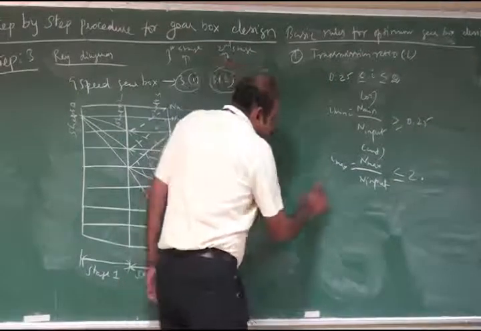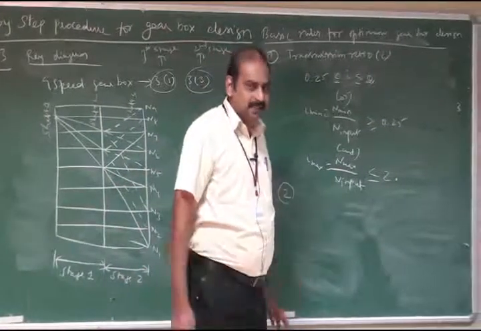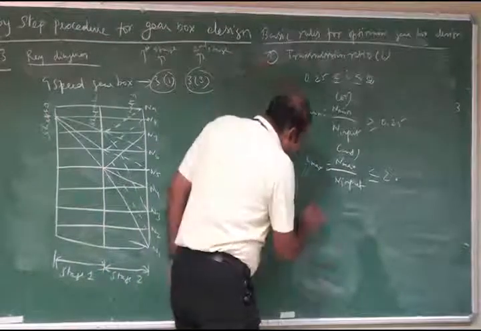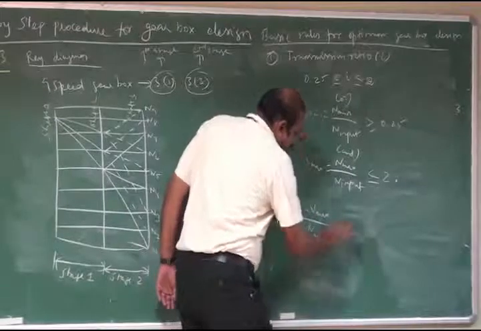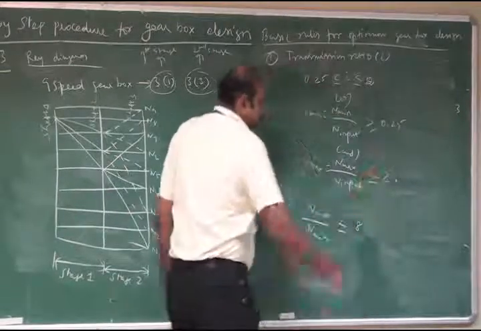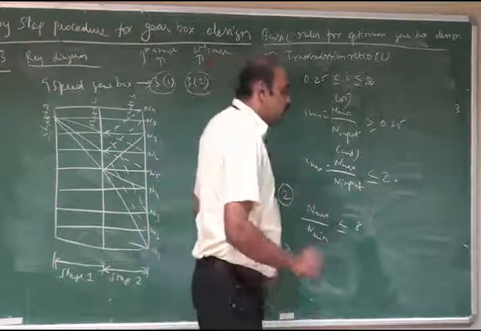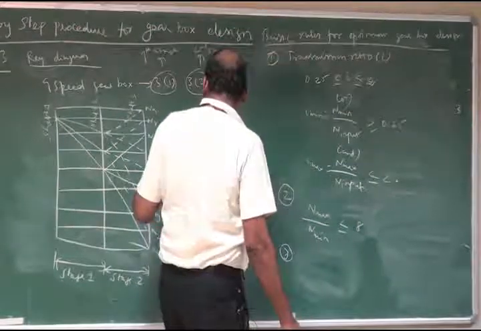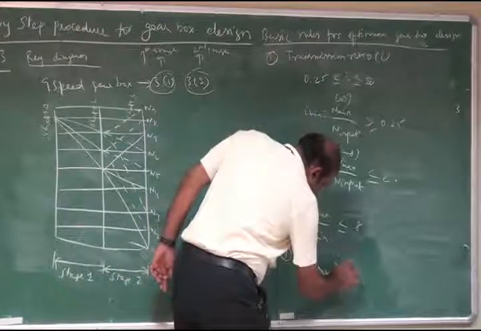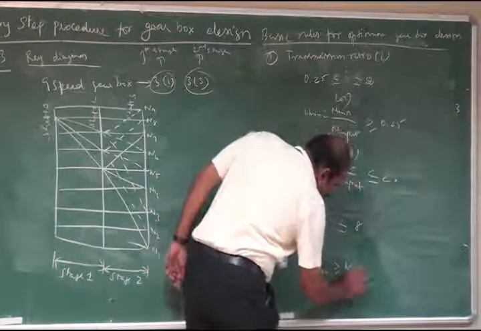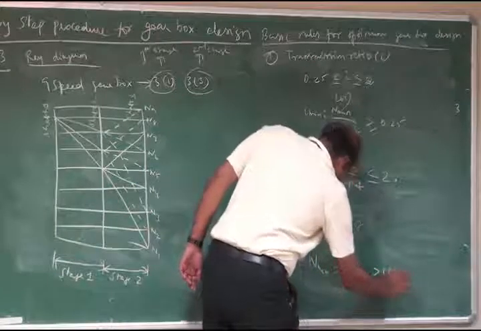Then the second rule is that at the stable condition in all stages the speed ratio, n max divided by n minimum, should be less than or equal to 8. Then the third condition is that in all stages except the first stage, n max is greater than or equal to n input, which is greater than n minimum.